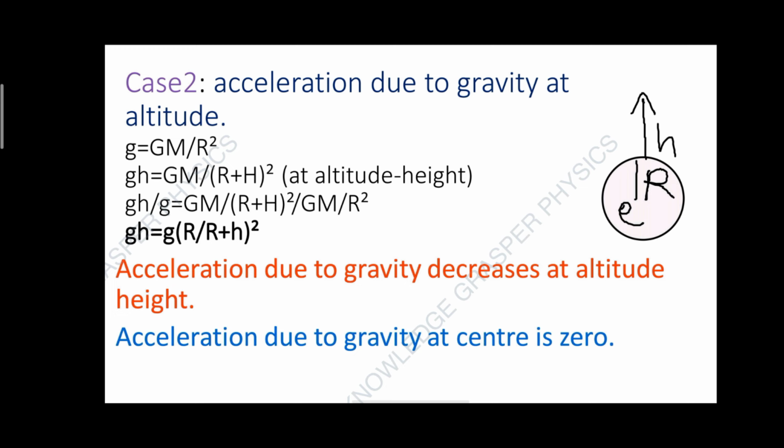If we divide g_h by g, we will get GM by (r plus h) whole square by GM by r square. So we will get the final answer as g_h equal to g into r by (r plus h) whole square. Take a minute to look at this derivation.